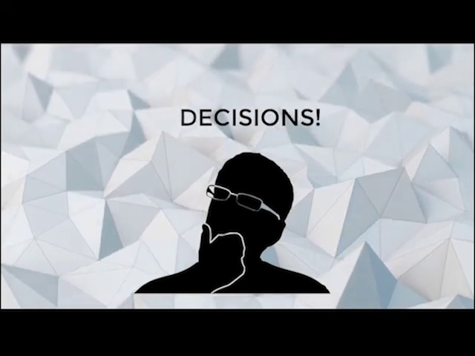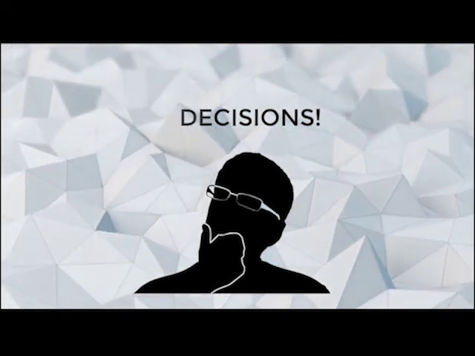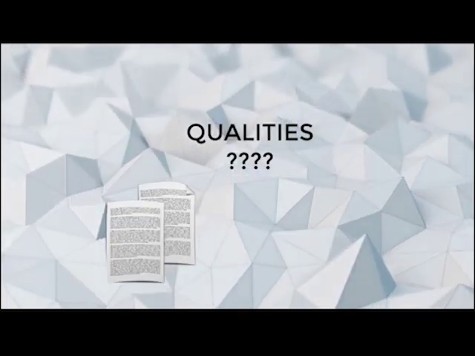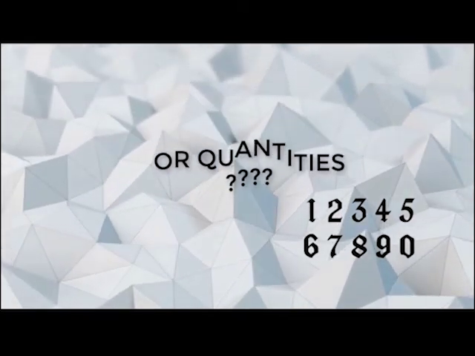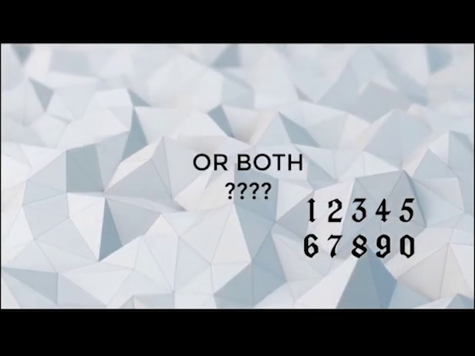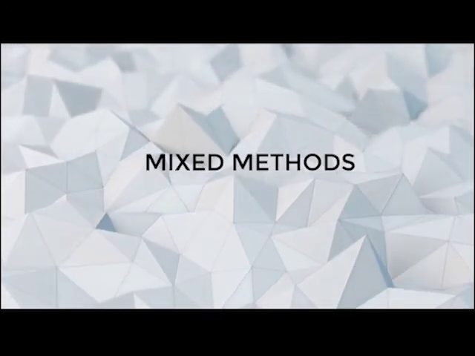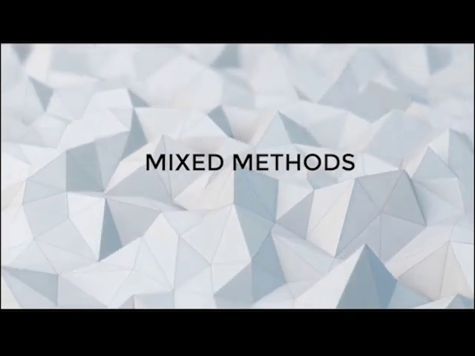Remember that your decision about the method of data collection depends on what you actually want to know as a researcher. Ultimately, you will need to decide if you are seeking answers about qualities or you are seeking answers about quantities. In some cases, you might decide that you wish to explore both aspects of a certain variable, and that is what is called using mixed methods, or the use of multiple methods of data collection in one study.